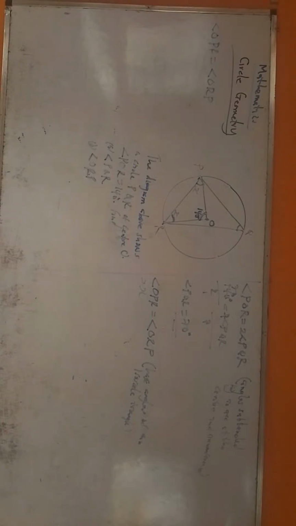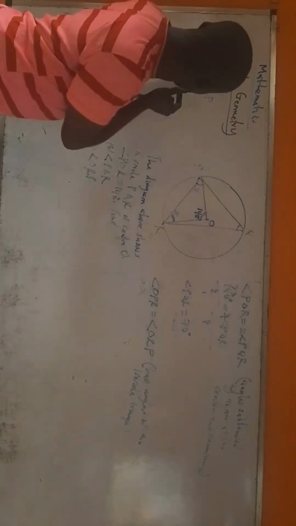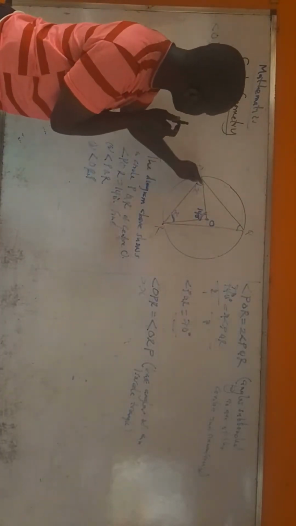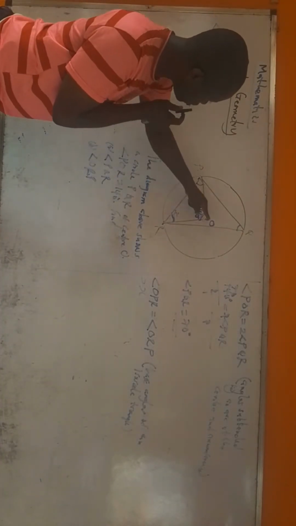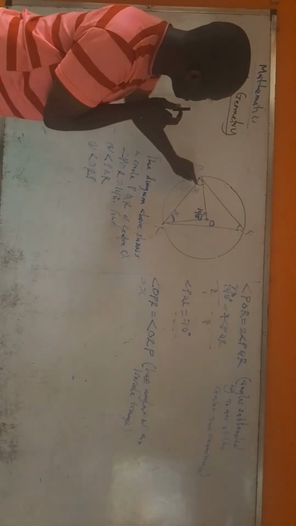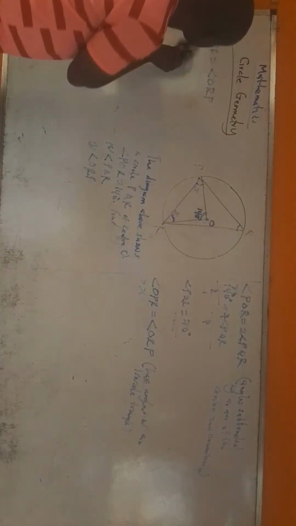Do you understand that? Angle OPR is this angle. Angle ORP is this angle. So this angle is equal to this angle. That is what I just put here.